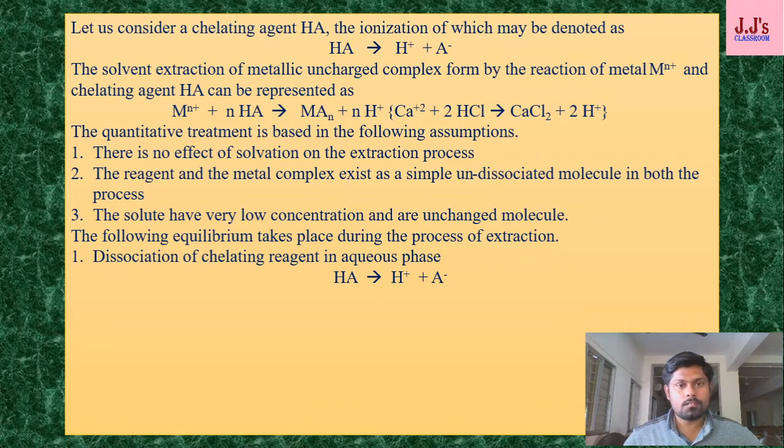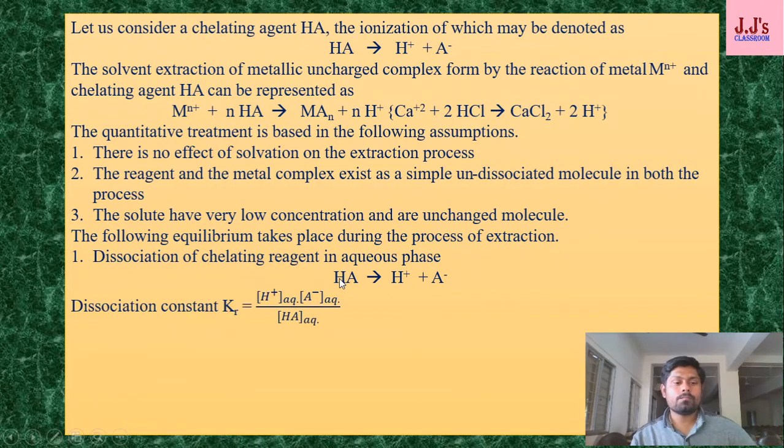The dissociation constant of that reagent is written simply as the concentration of the products divided by the concentration of the reactant, just like this.